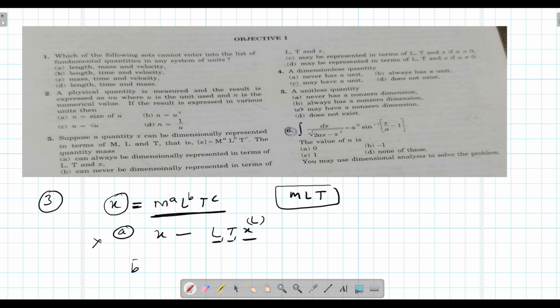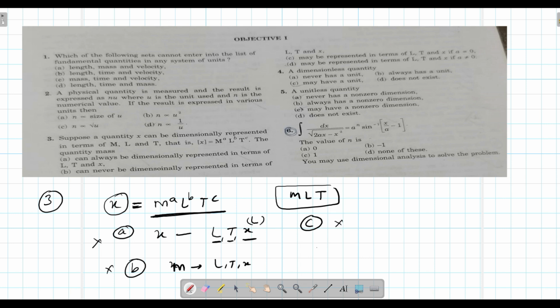Option B: mass can never be dimensionally represented in terms of L, T, X. L and T are there, and X is also a length quantity, so there is similarity. That's why this is not correct. Option C: may be represented in terms of L, T, X if a not equals 0. So this is also not correct.